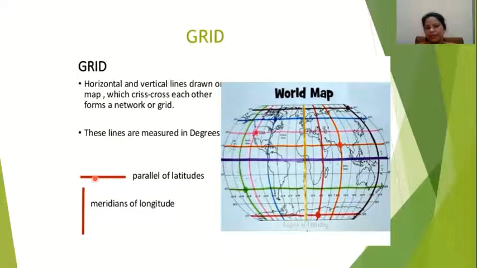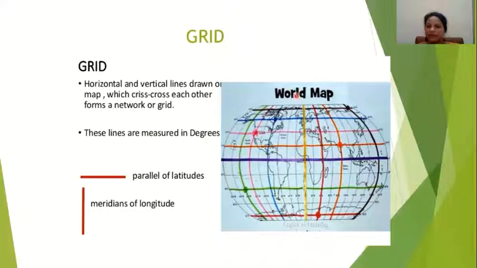I have explained parallel lines. Parallel means these horizontal lines, which run from west to east. They are known as latitudes.